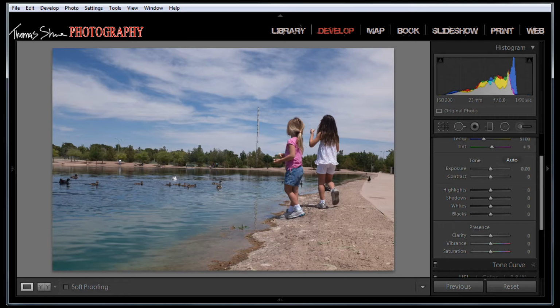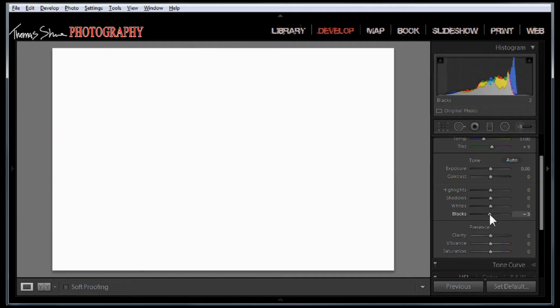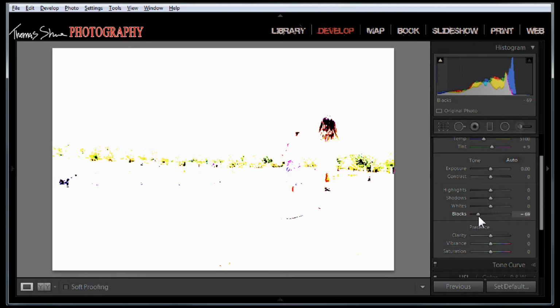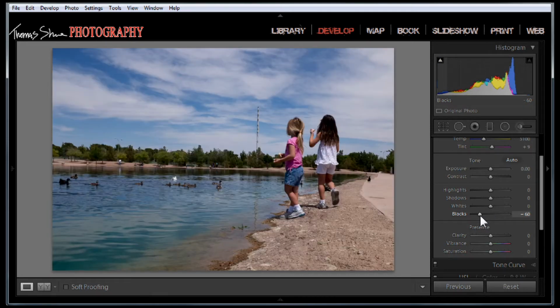Now, if you have specific questions about each one of the packages, I'll be happy to answer. For example, Harry asked about levels. Now, you can get away with doing levels inside of Lightroom. However, it doesn't offer masking or layer masks, which are one of the hugest benefits of using Photoshop. For example, let's adjust levels right here inside of Lightroom. If you hold down the Alt key, and that's the Option key on the Mac, and you grab your black slider, you can see we can set a black point. We're adjusting the blacks just like you would be in levels.